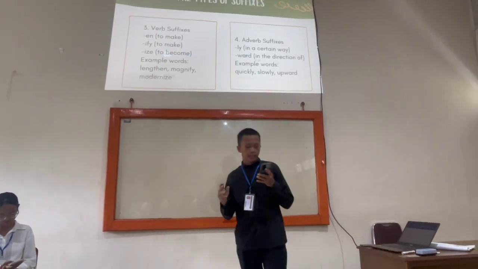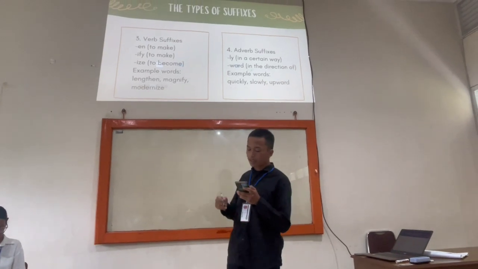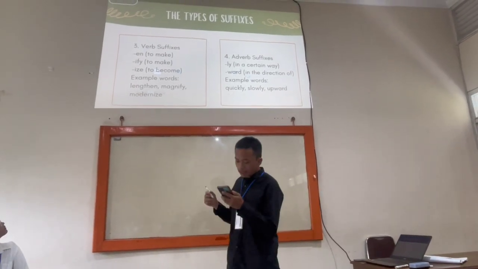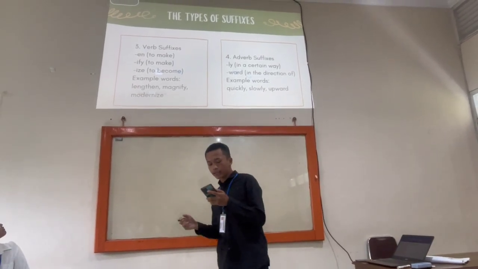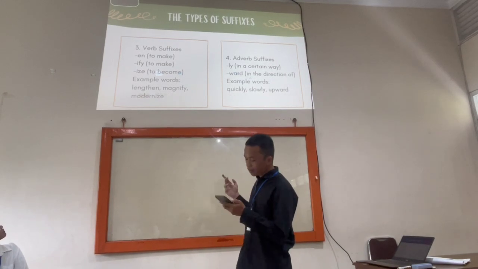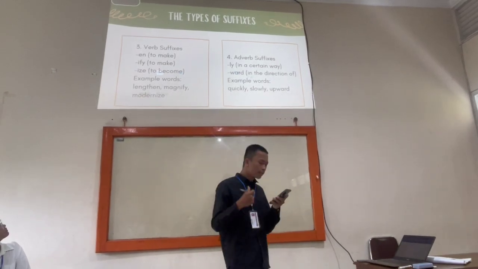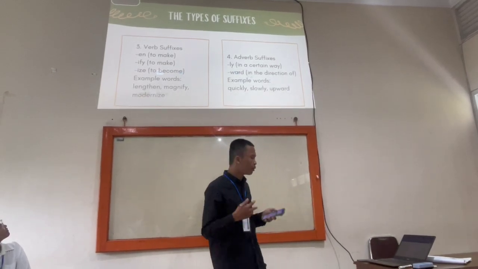And the third is verb suffix. For example, en is to make, ify is to make, ize is to become. For the example words are lengthen, magnify, and modernize.